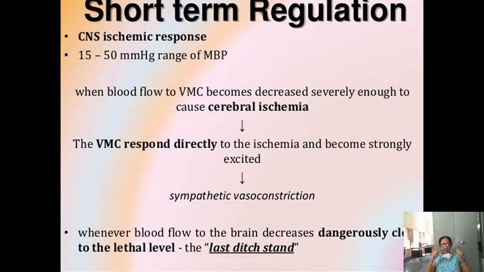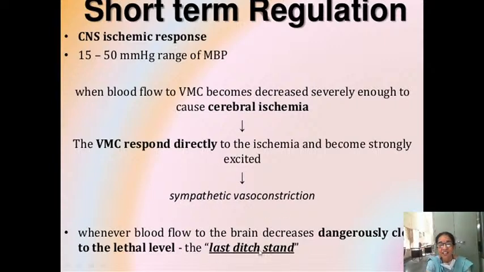Then the vasomotor center directly responds to this ischemia and becomes very strongly excited, giving rise to sympathetic vasoconstriction to the whole of the body.